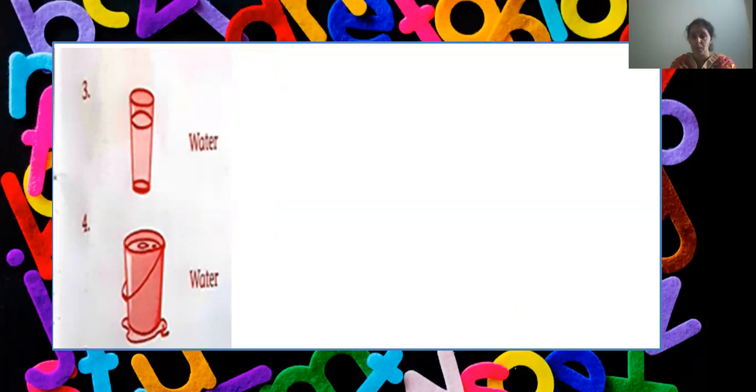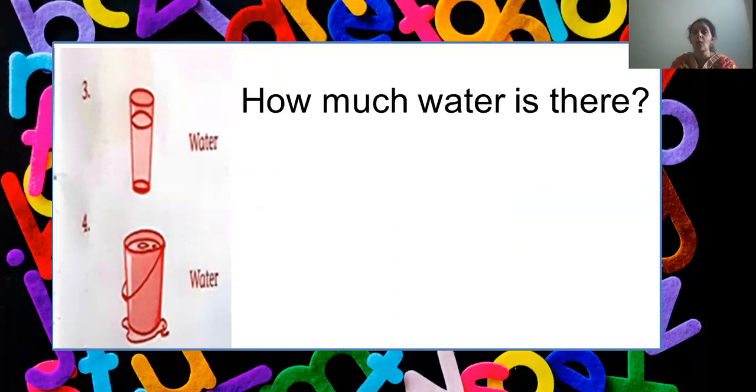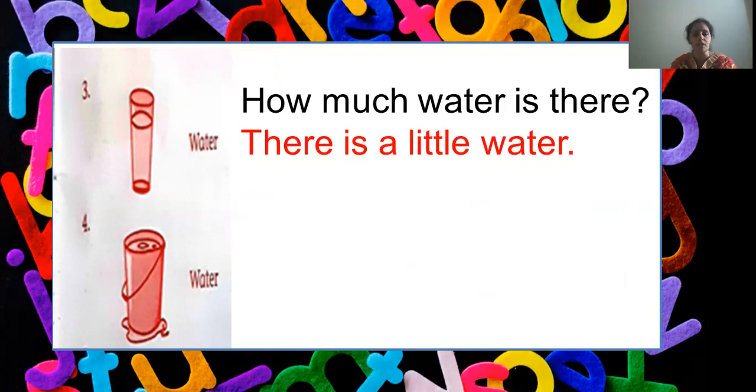Yes, we are going to frame the question as how much water is there? So what should the answer be to this? Very good. There is a little water.